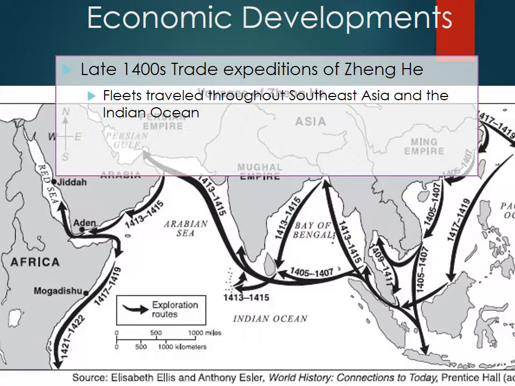So Zheng He, as you can see on the map, travels in the early 1400s, but as a result of his travels, the late 1400s are a time of rich trade for China. Zheng He is a naval commander and a commodore, and he travels with a fleet, an armada, throughout Southeast Asia, throughout the Indian Ocean. He discovers new, etc.